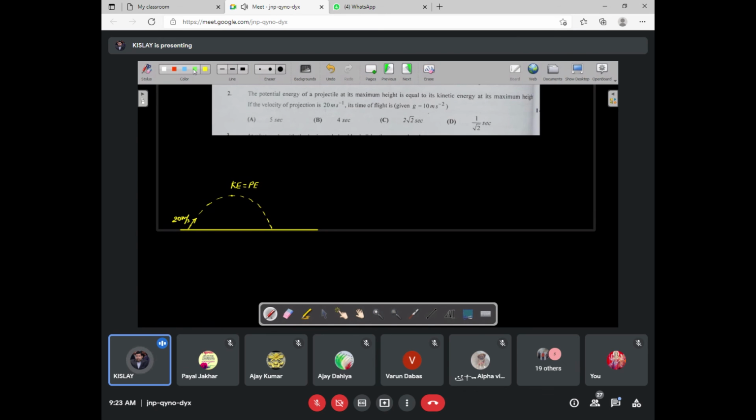See what is happening here. At this height is maximum. It is the maximum height. So potential energy will be mgh maximum, and kinetic energy will be